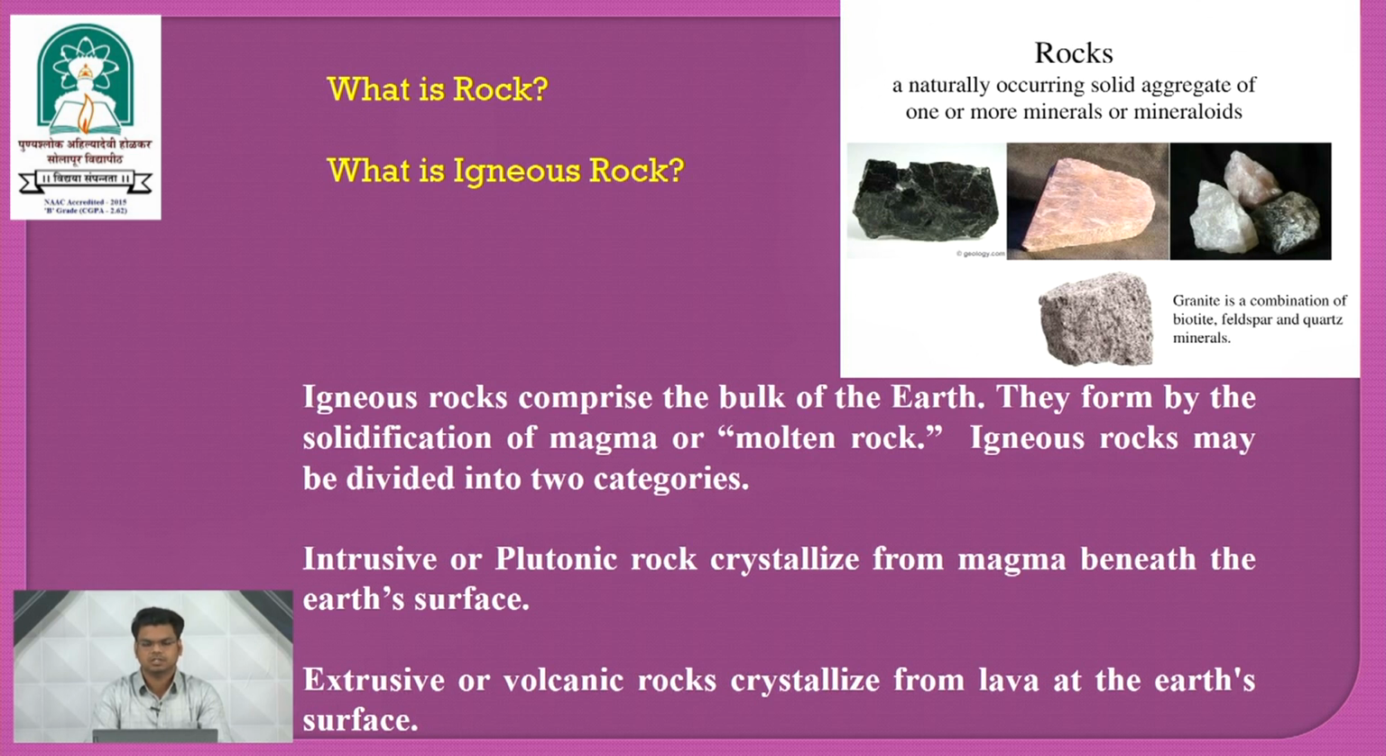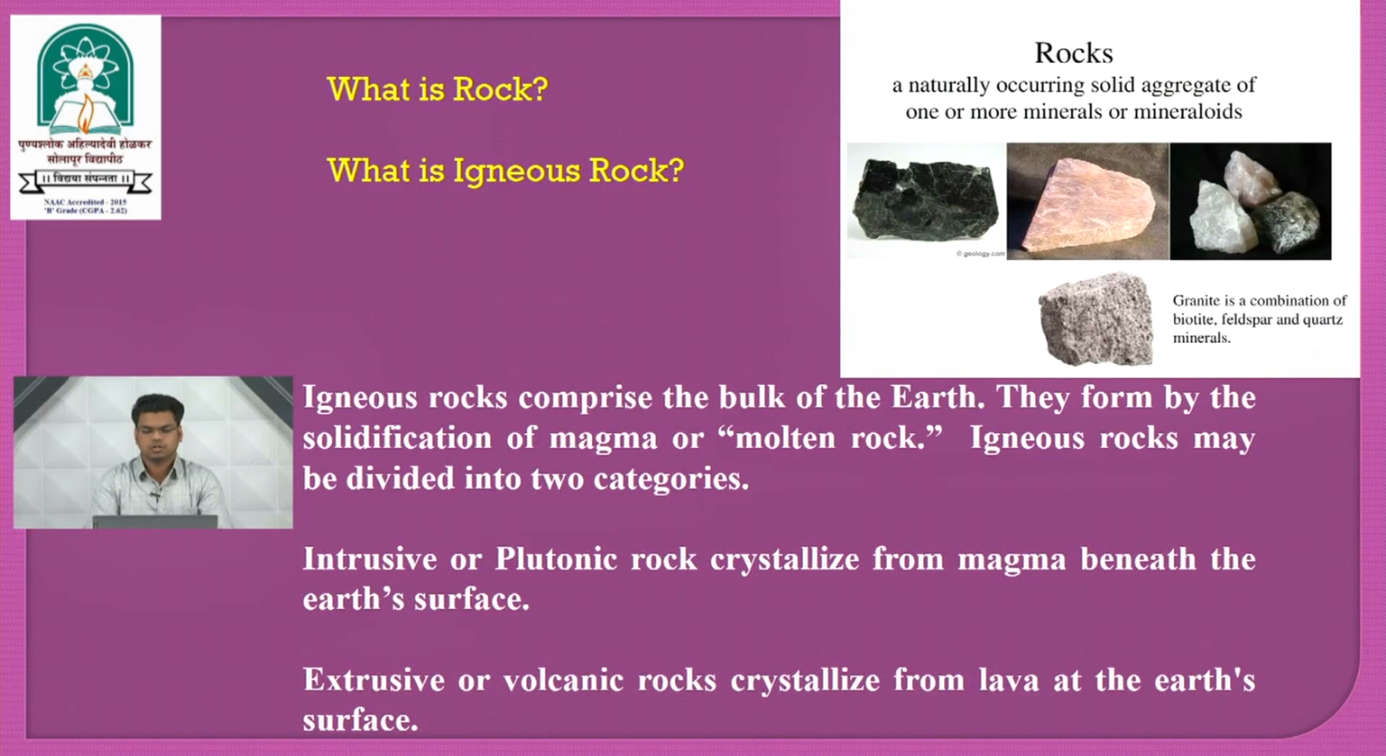Now what is igneous rock? Igneous rocks comprise the bulk of the earth. They form by the solidification of magma or molten rock. Igneous rock may be divided into two categories: intrusive or plutonic rock, crystallized from magma beneath the earth's surface, and extrusive or volcanic rock, crystallized from lava at the earth's surface.